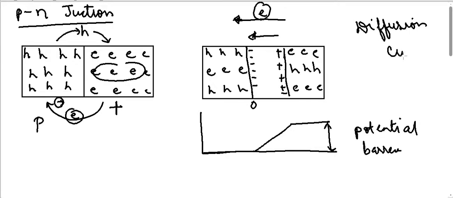Diffusion current. When I am just starting with this, the diffusion current will be high, and it will gradually come down to almost 0 when a potential barrier has been set up. So this diffusion of electrons from the negative side to the positive side, or the diffusion of holes from the positive side to the negative side, is known as diffusion current.